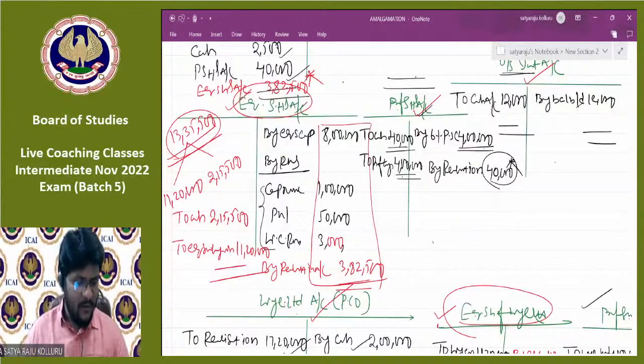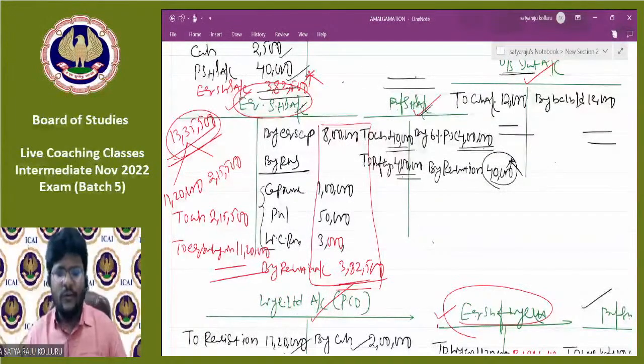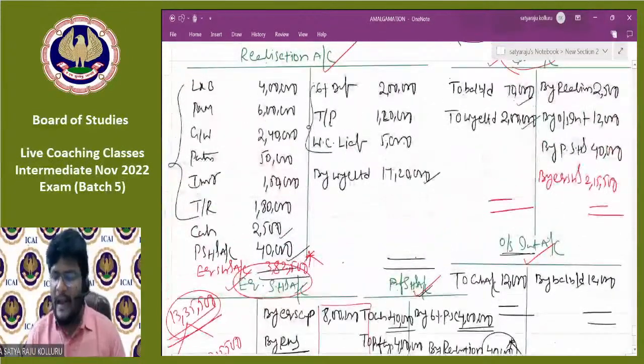Hariram is again asking, sir, please explain the last part again related to equity shareholders account. Nothing, my last part always you should think in this way. To settle the equity shareholders, what are all the different components we have? We have the cash component of 2,15,500.